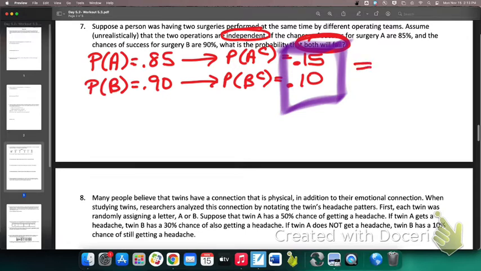So 0.15 times 0.1 is 0.015. That would be the probability that they both fail. So there's only a 1.5% chance that your facelift and your toenail extraction is going to fail together. It's good news.